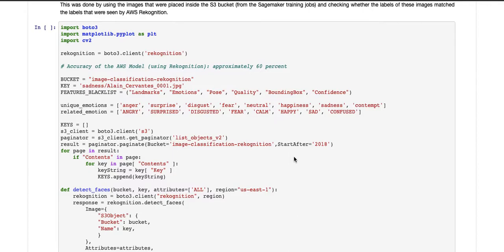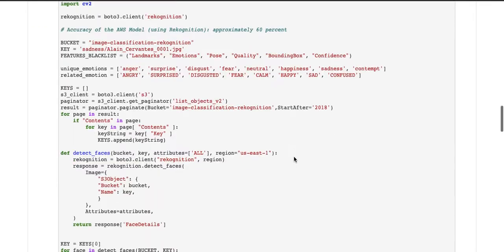So the accuracy of the AWS model using Rekognition was surprisingly 60%, which is lower than our SageMaker training job. And we were thinking that's because it was not really optimized towards our code. The testing images that we gave Rekognition, they kind of just based it off of the images that they got from their supervised training jobs, but they didn't really know what to do with these testing images because they never saw these images or images close to that before. So that's why they were unable to deal with the images as well as the training job had before.